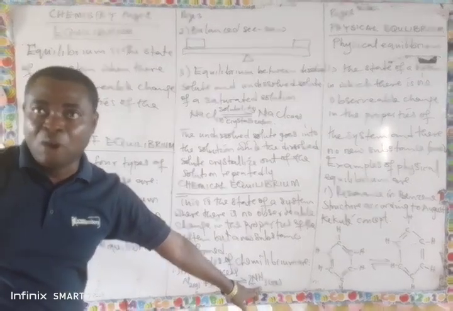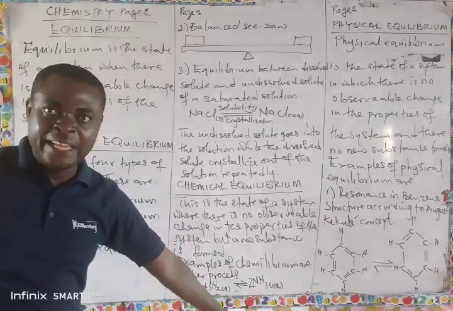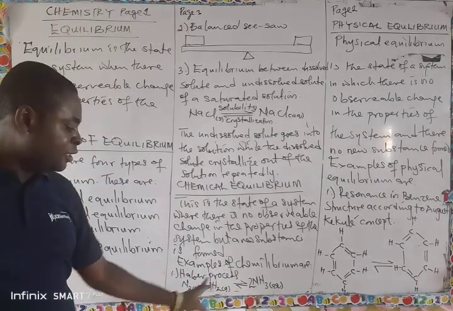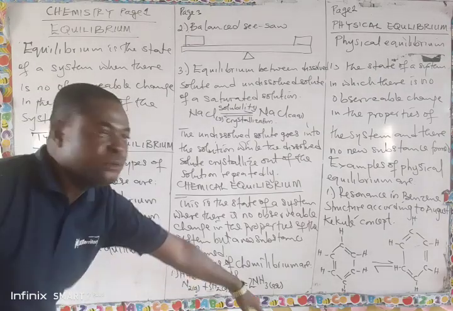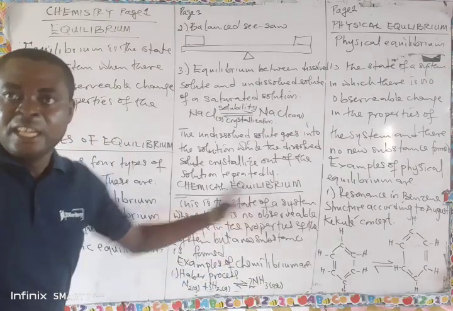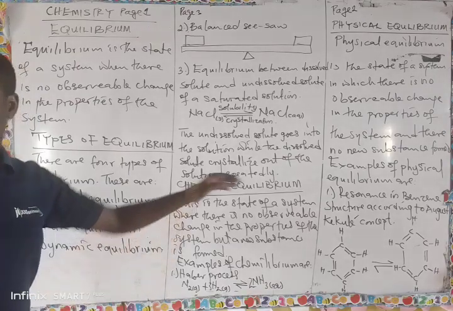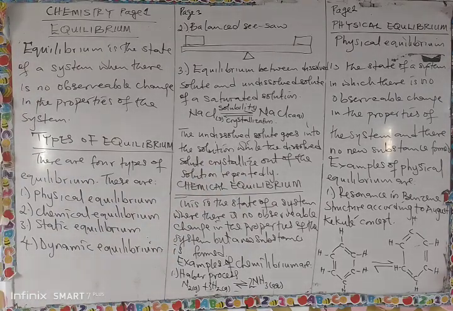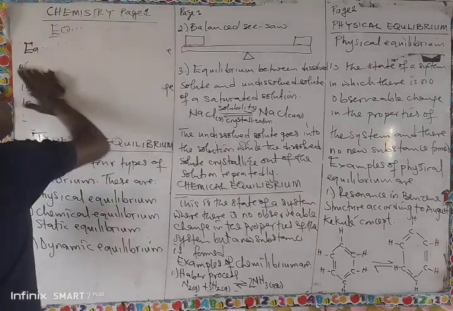After some time, in the same container, the ammonia breaks down again to form nitrogen and hydrogen. That is a chemical equilibrium, because the reactants are different from the products. New substances have been formed. So it's an example.